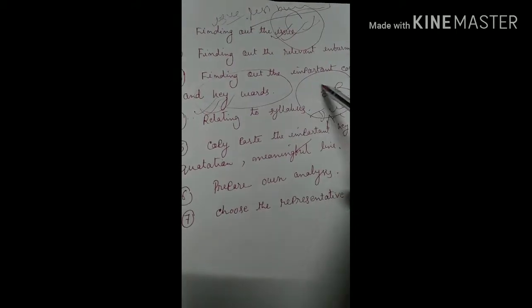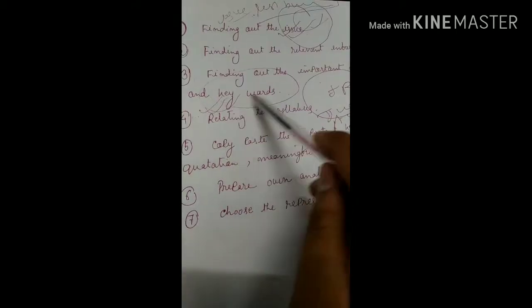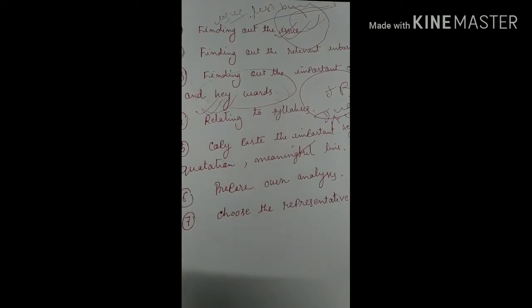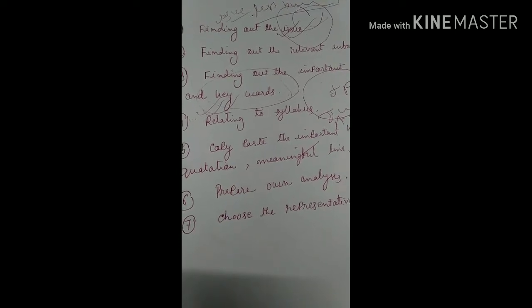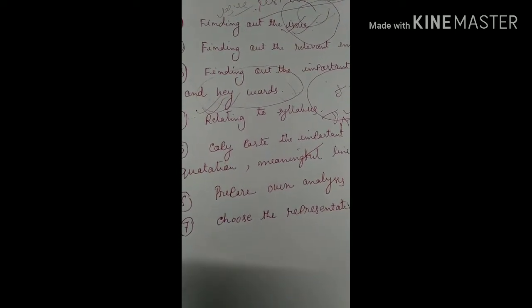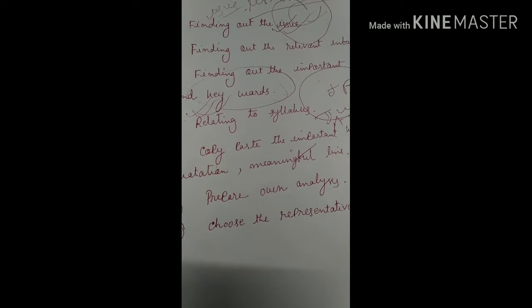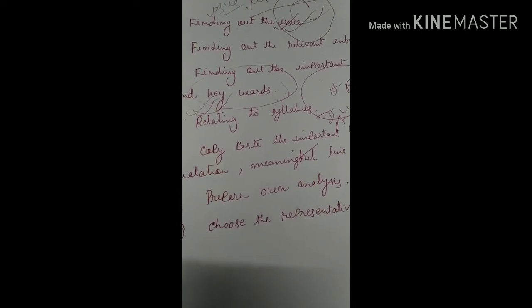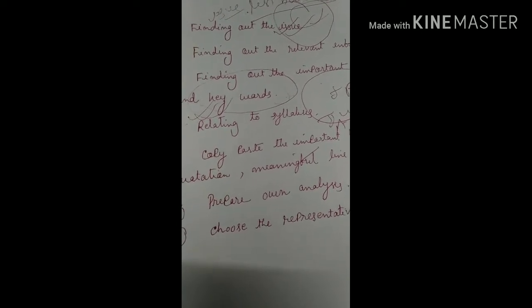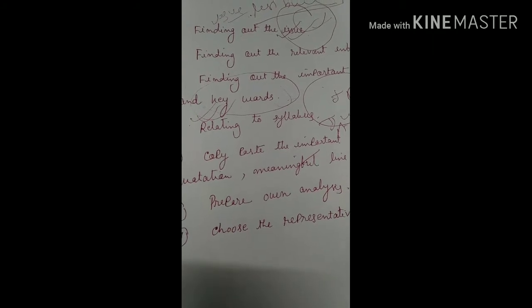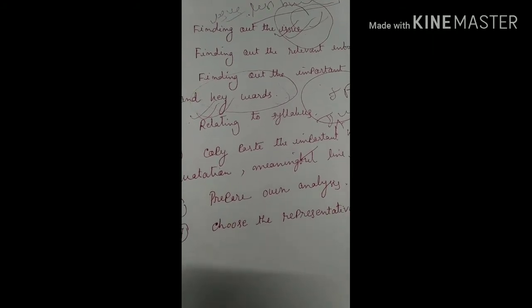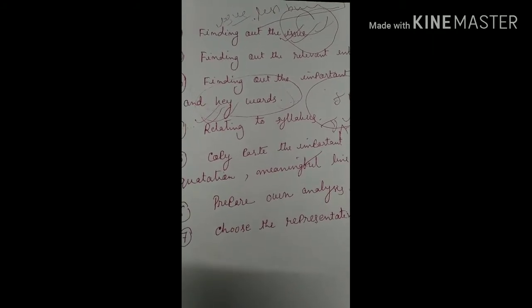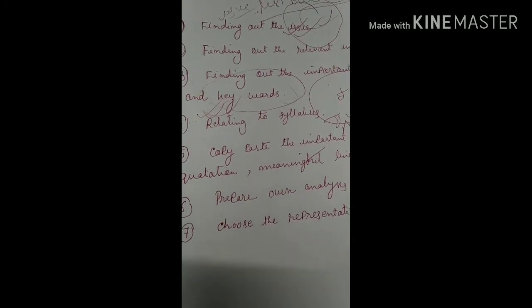In that way, we have to find out the concept. And keywords depend on the article, right? When you read the newspaper, there are some very meaningful and particular words which you can collect and use in your answer. In that way, finding out the issue, the relevant information, the concept and collecting the keywords are very necessary for preparing notes from the newspaper.